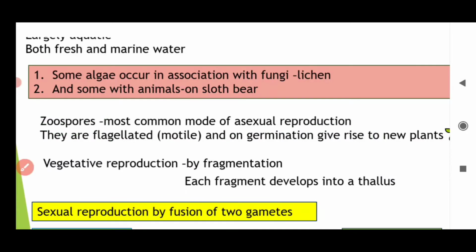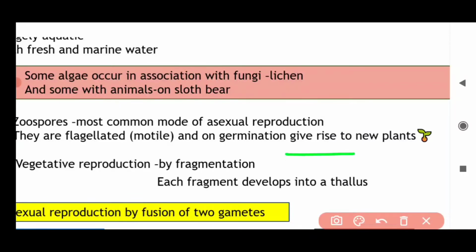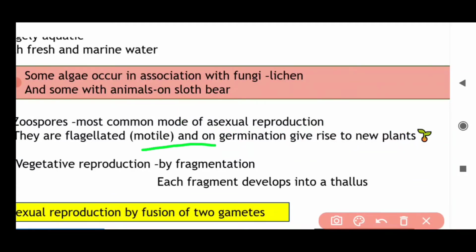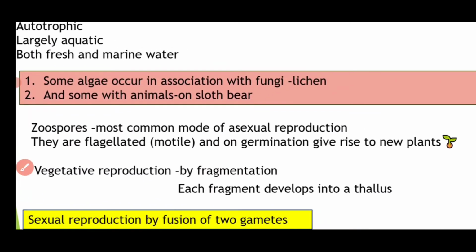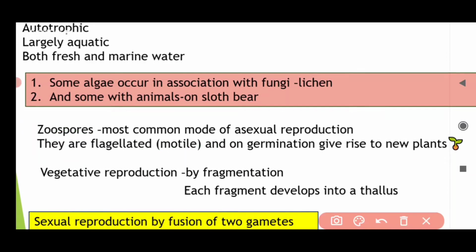This is asexual reproduction. The most common one is zoospores.